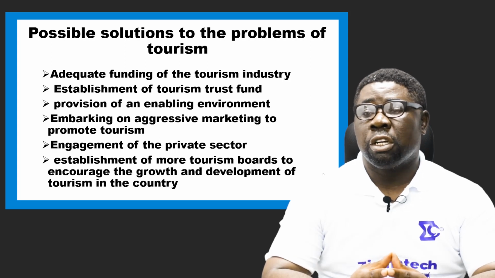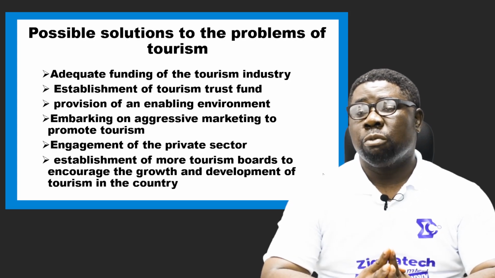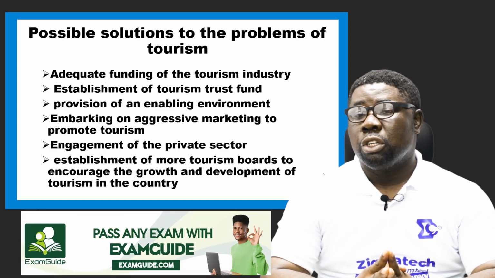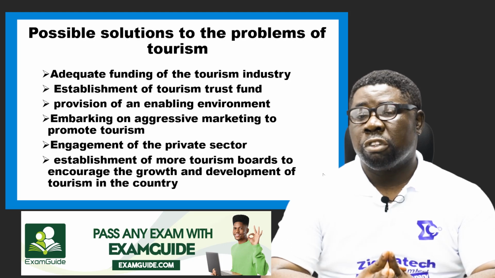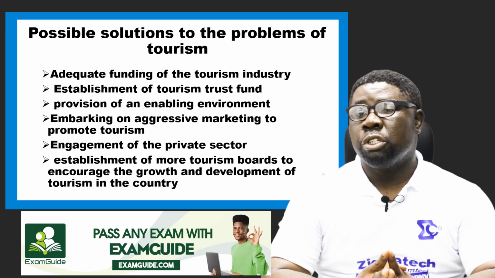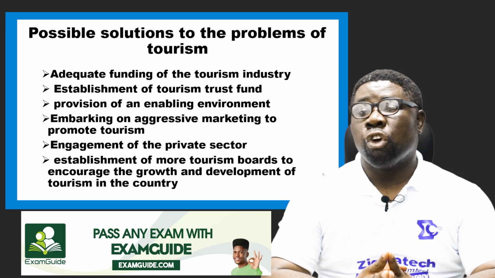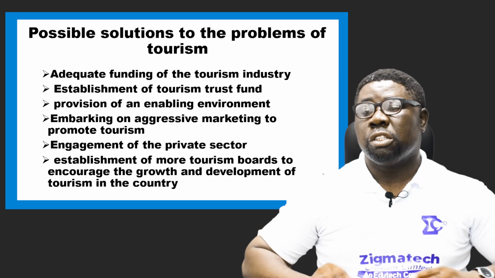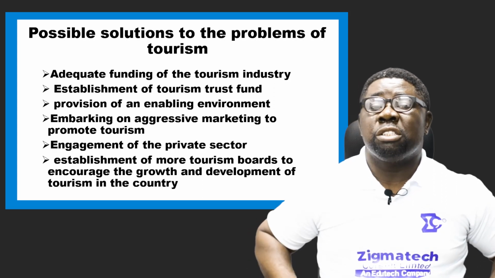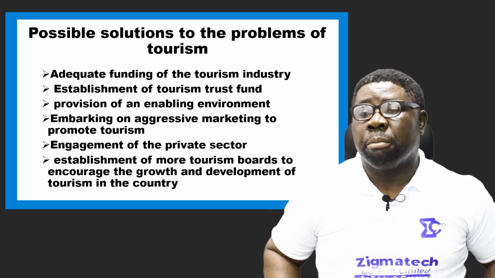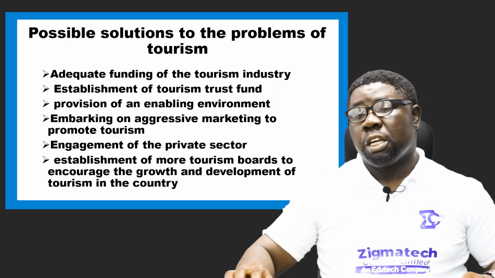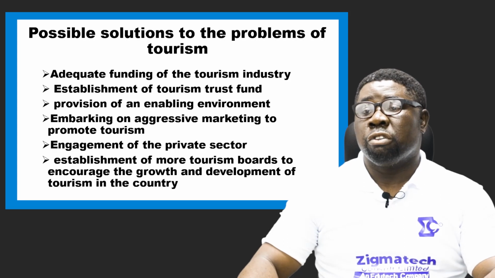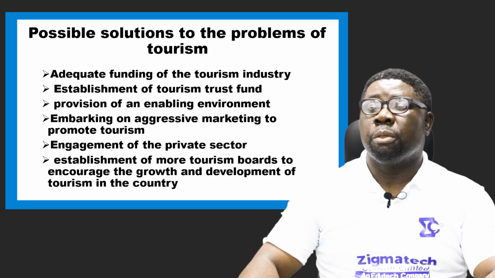So what do you do? You engage the private sector and make sure that policies are established to encourage and promote their business in tourist activity. Now, the last but not the least is to establish more tourist boards to encourage the growth and development of tourism in a country. There should be a board that is in charge of tourist programming and activities. With this, they'll have an eye on what is needed, the problems, and how to face and solve them. These are the things we should be doing if we want tourism to blossom in a country.